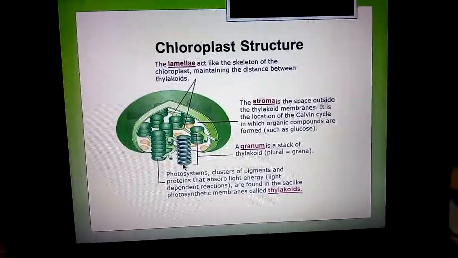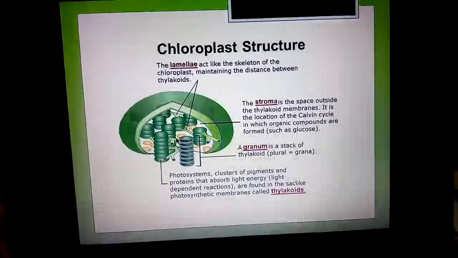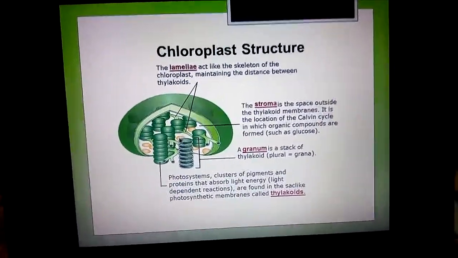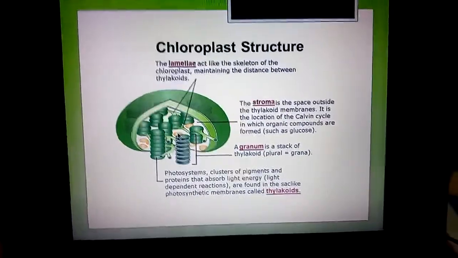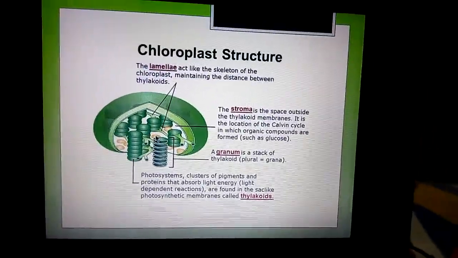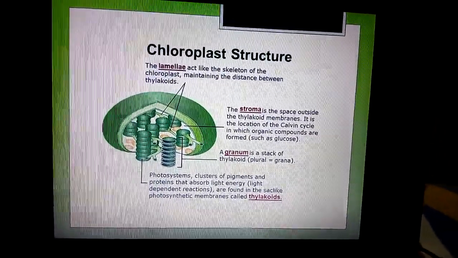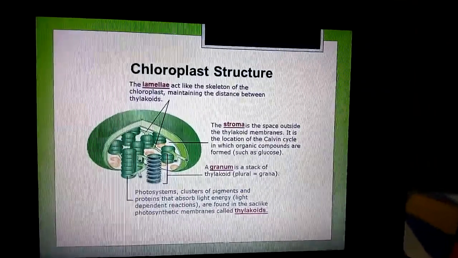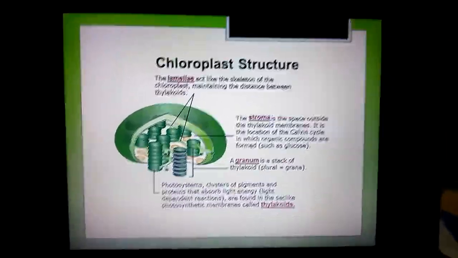So where does the light reaction take place? Inside the granum portion, and the dark reaction takes place inside the stroma portion. The light reaction and dark reaction are parts of photosynthesis.